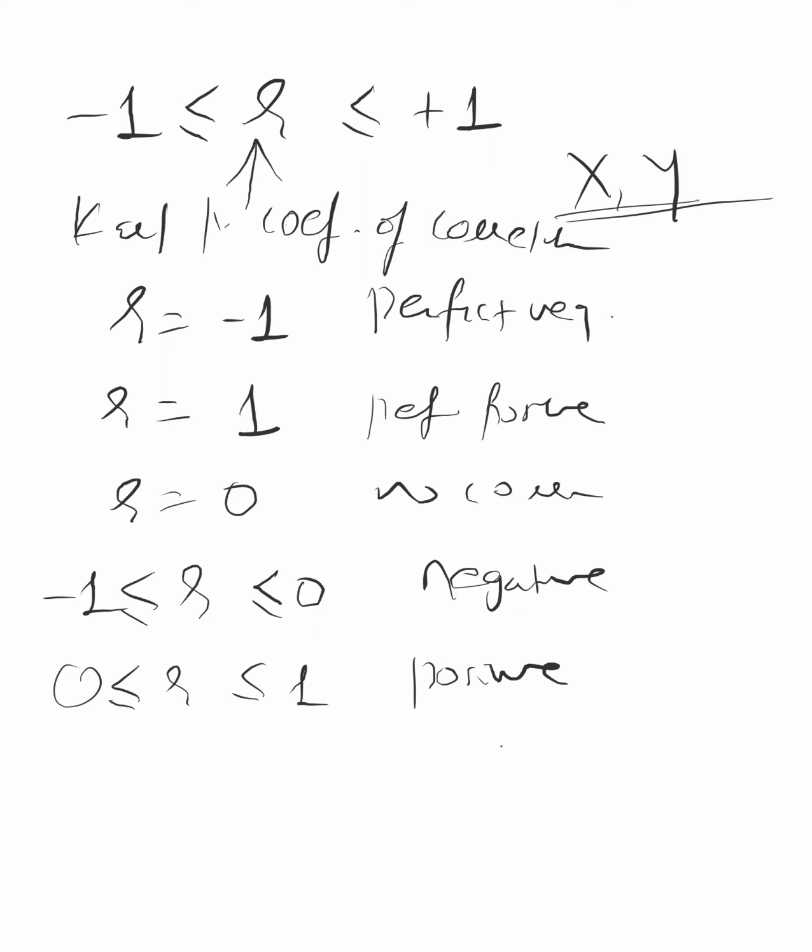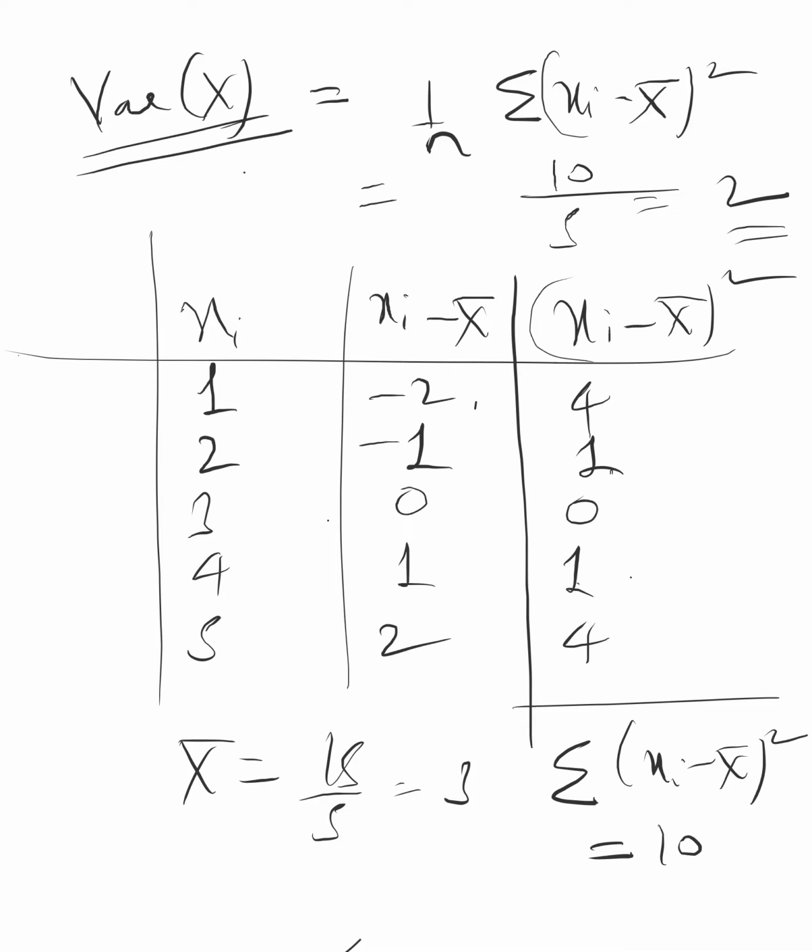How much is it coming? 10. So it is 10 upon n, 10 upon 5. The answer is 2. So the variance of x is 2. Now you may not be able to understand the physical meaning of variance, but first of all you are understanding how to find it.